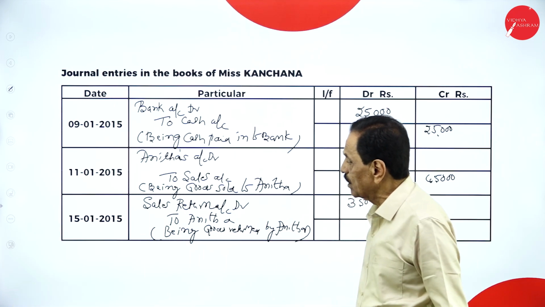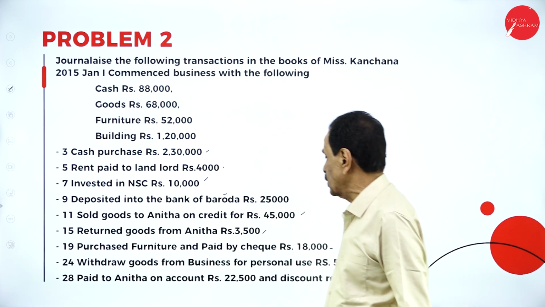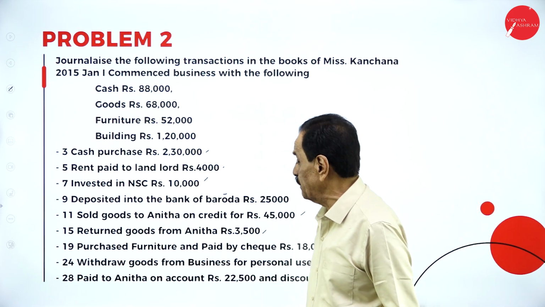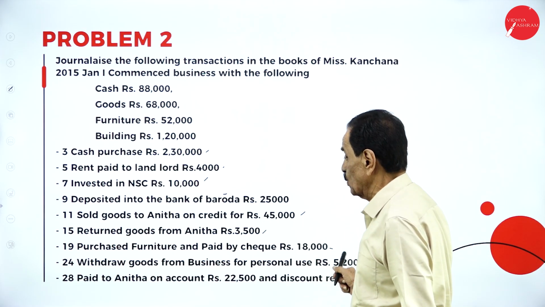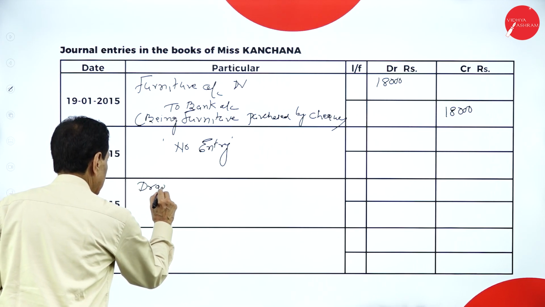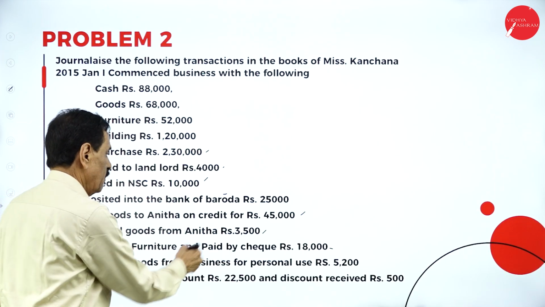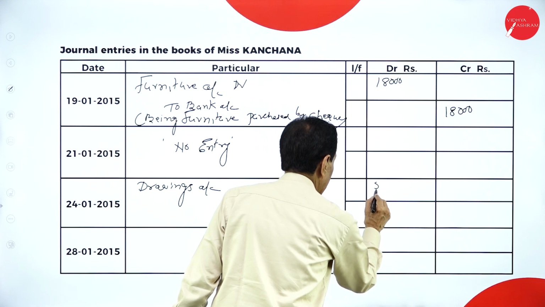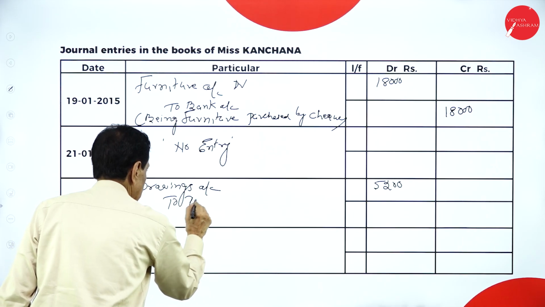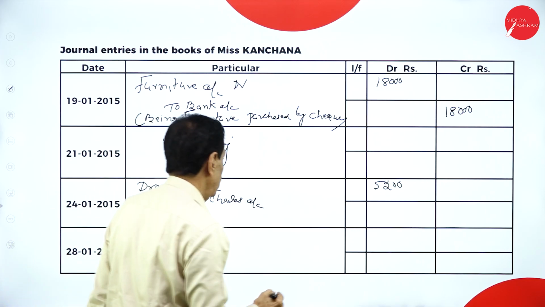Then on 24th, withdrew goods from business for personal use. Withdrew how much? 5,200. For personal use means drawings. To the extent of how much? 5,200. On which date? 24th. Drawings account debtor. Anything drawn for personal use? What's the value? 5,200. To purchases account, 5,200.